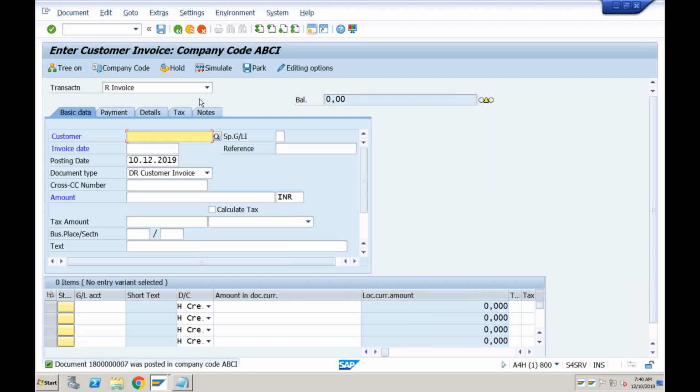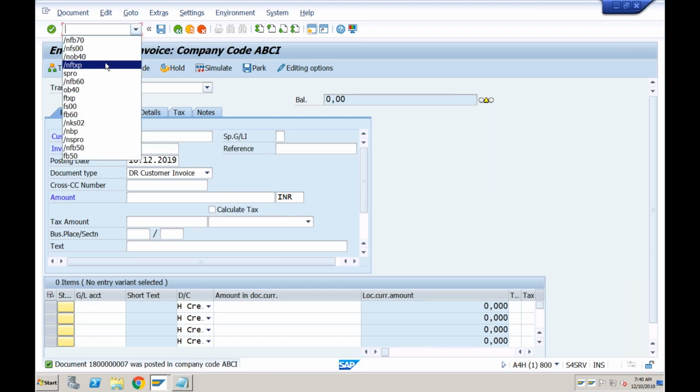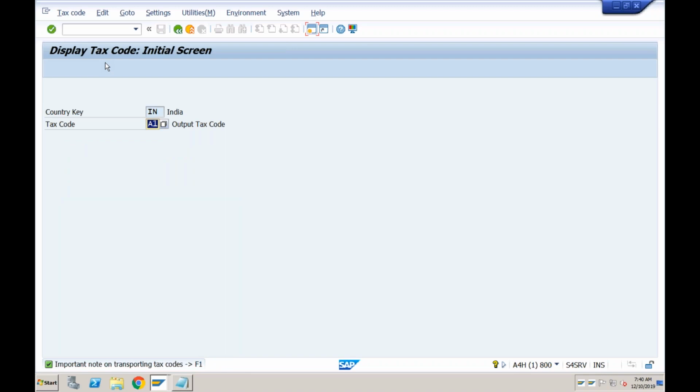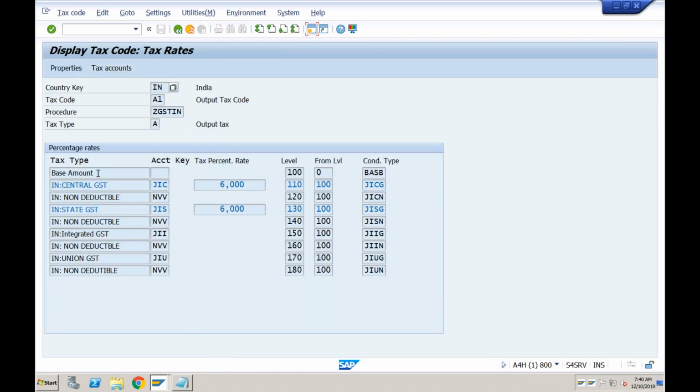Okay, now one more last thing which I want to explain to you. So if I go to FTXP, okay, in order to create a new tax code, or if I want to see the existing tax code, here I can see central GST, state GST. Why am I not able to see VAT, service tax, excise? There were a lot of other options available earlier, right? In SAP, like if you go 3 to 4 years back, there was VAT, GST, and all.